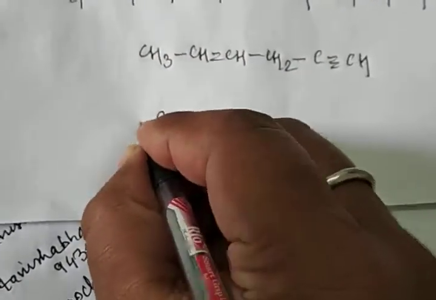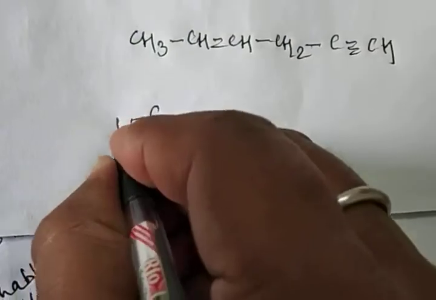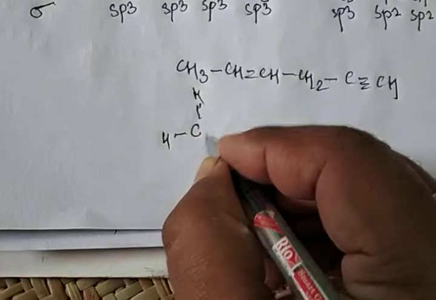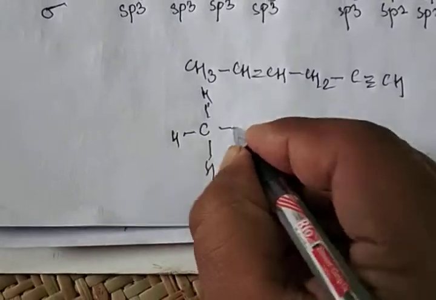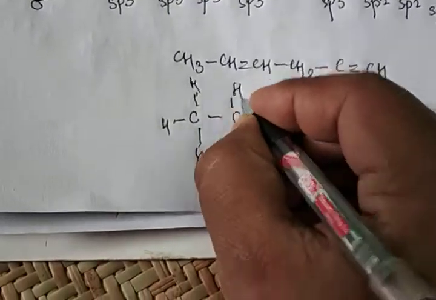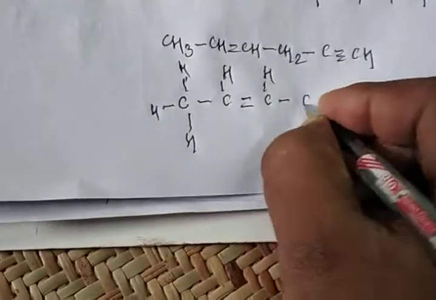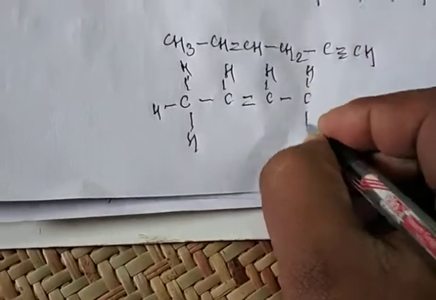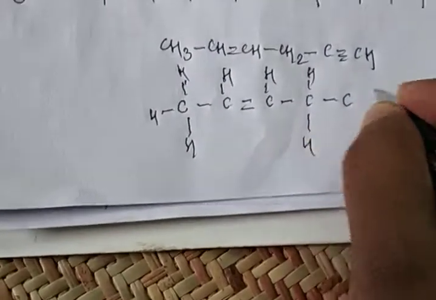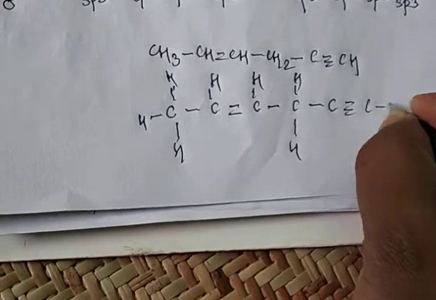So now suppose you have this structure: there's an H, there's an H, there's a CH3, clear. There's a CH double bond CH single bond CH2, then C triple bond C single bond H.